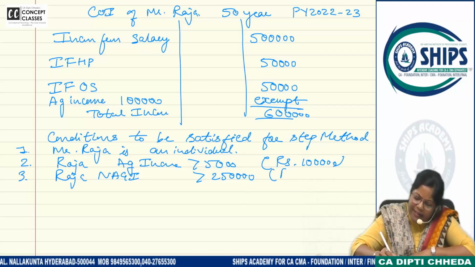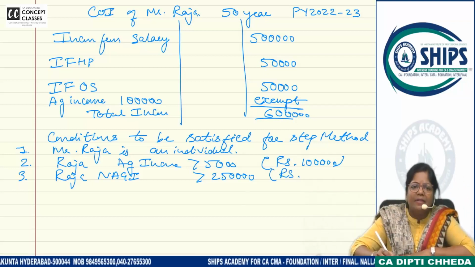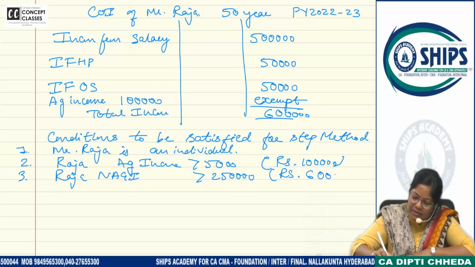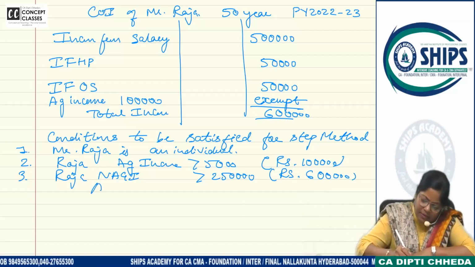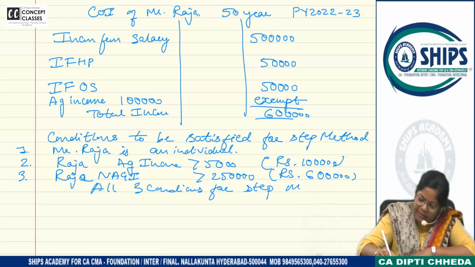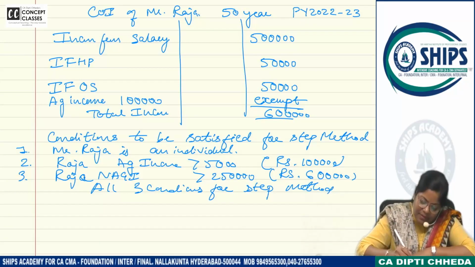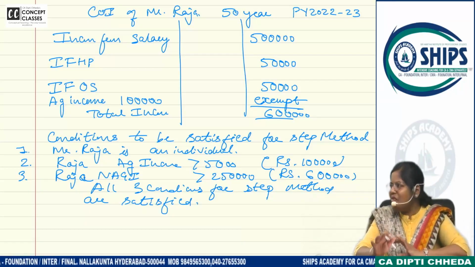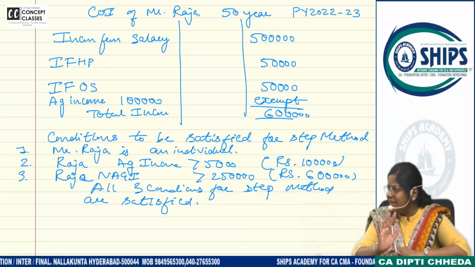And see, how much is the non-agricultural income? 6 lakhs. All three conditions for step method are satisfied. All three conditions for step method are satisfied.